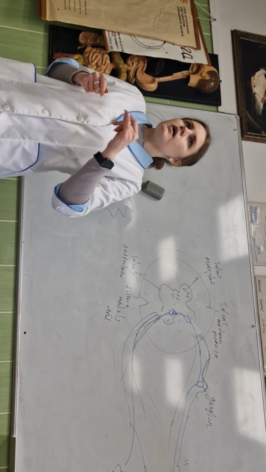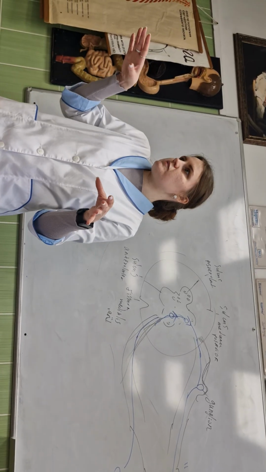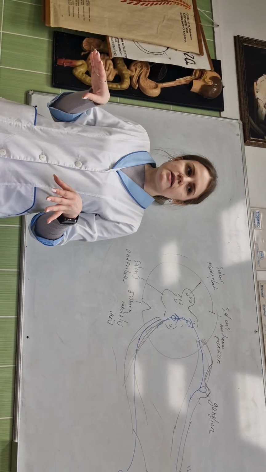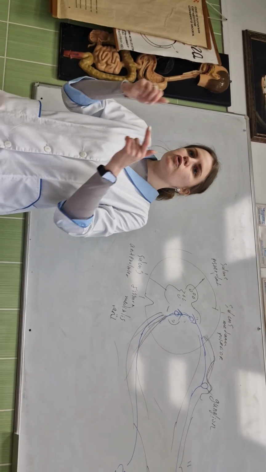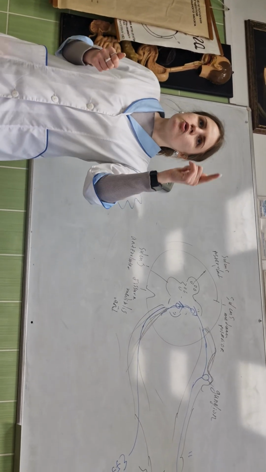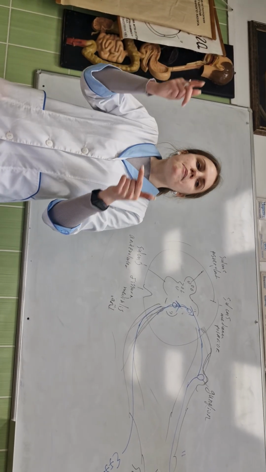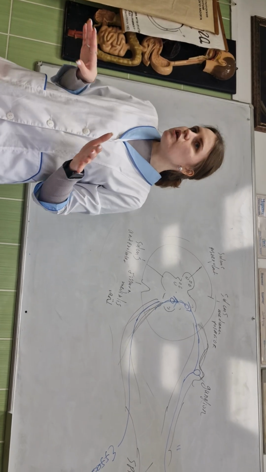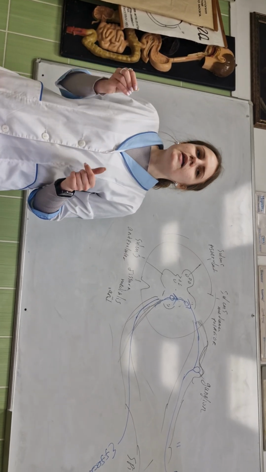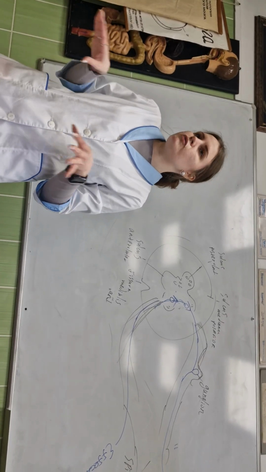Between the arachnoid and dura mater we have the subdural space. In this space the cerebrospinal fluid is located too. And between the dura mater and bones we have the epidural space. In this place there is no fluid, only connective tissue, nerves, and lymphatic nodes.